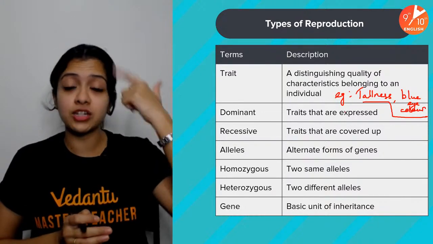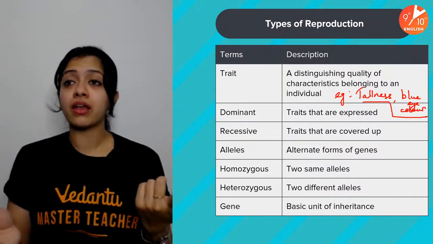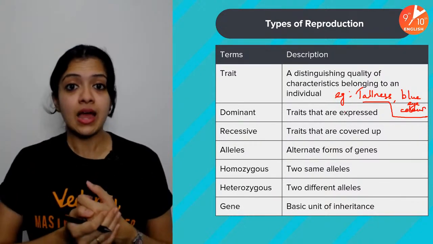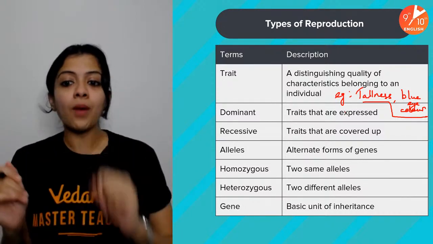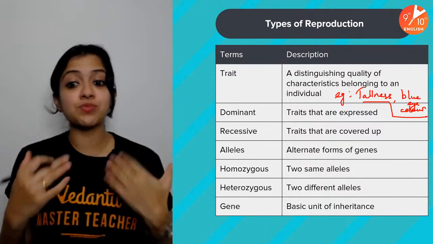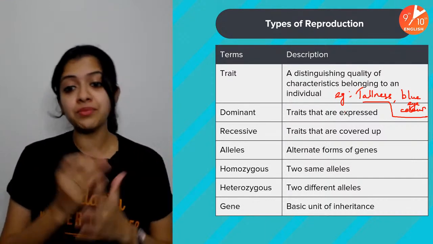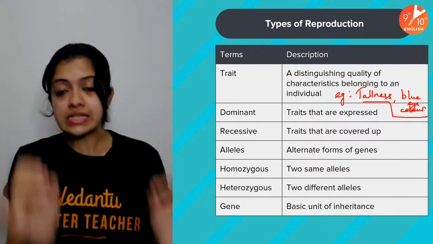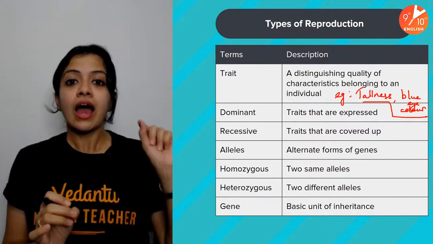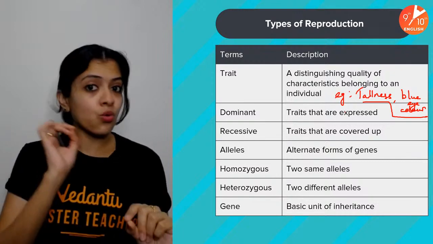Black hair is the trait that I have. Brown hair may be the trait that someone else has. Blonde hair is probably a trait that someone else has, and so on. Dominant refers to those traits which are expressed. Remember, children, we have discussed all this well in detail in the chapter Heredity and Evolution. For the detailed video, please check out the playlist in which we have done all this in detail, word by word.